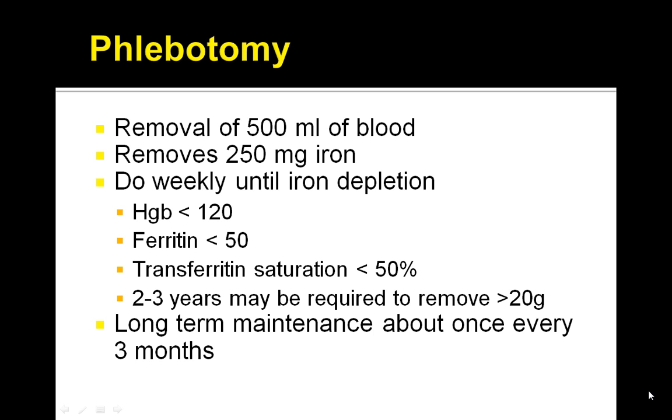Phlebotomy is generally done to remove 250 milligrams of iron, and again, some of the indications to discontinue phlebotomy include hemoglobin less than 120, ferritin less than 50, and transferrin saturation less than 50%. And this is a long-term therapy.